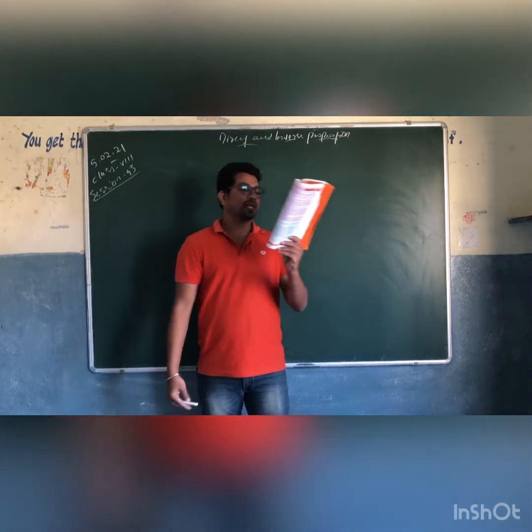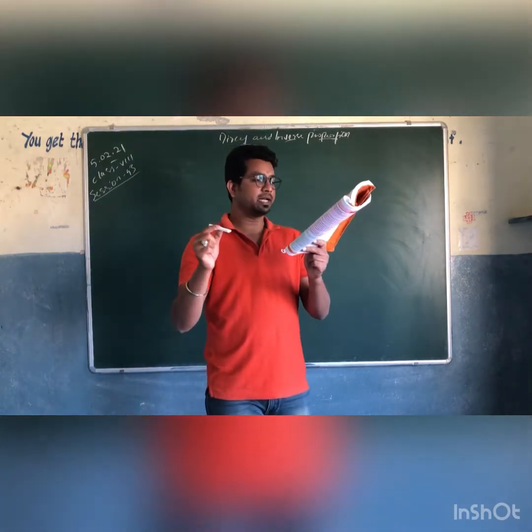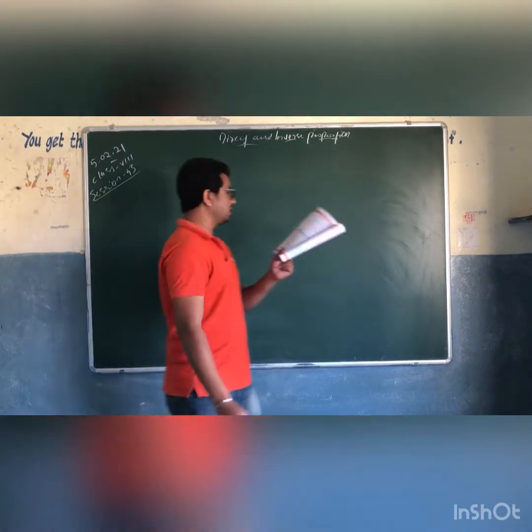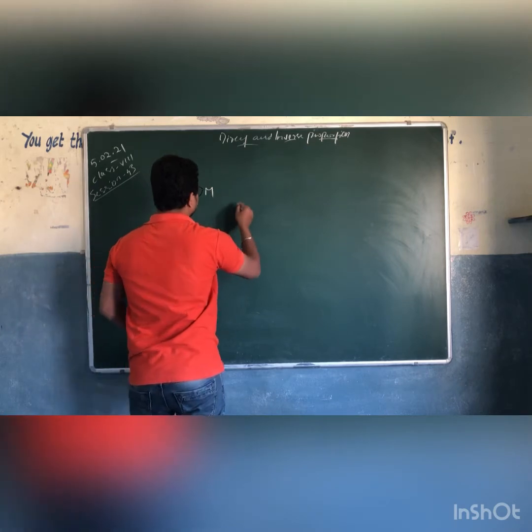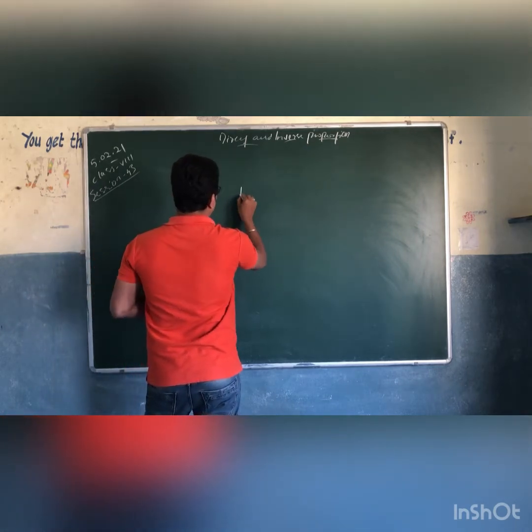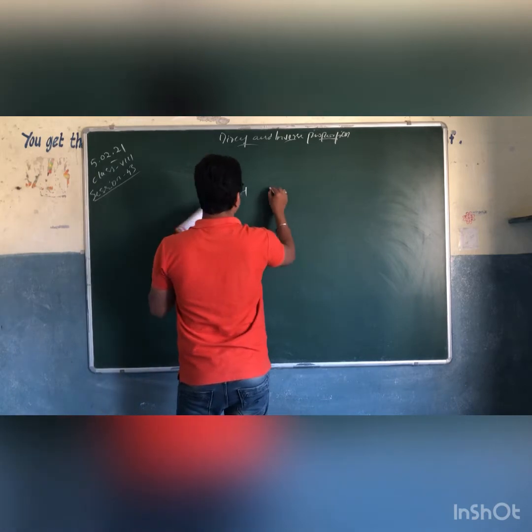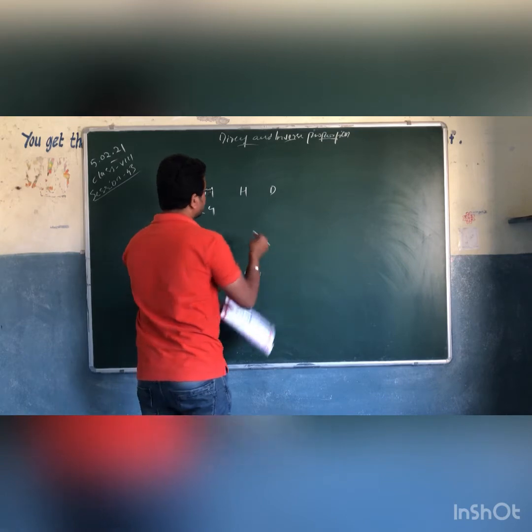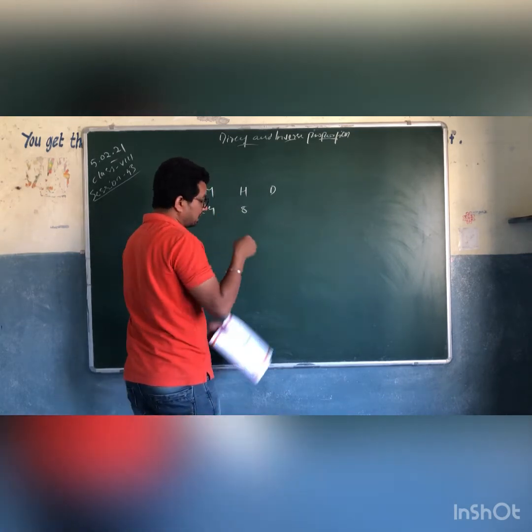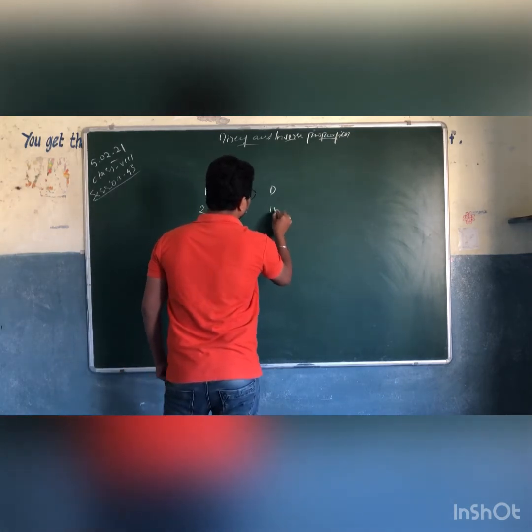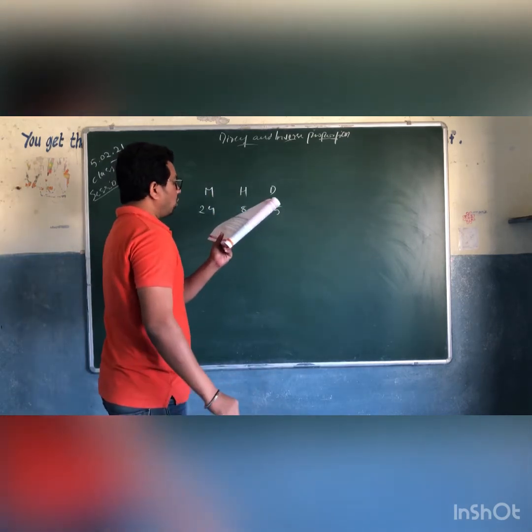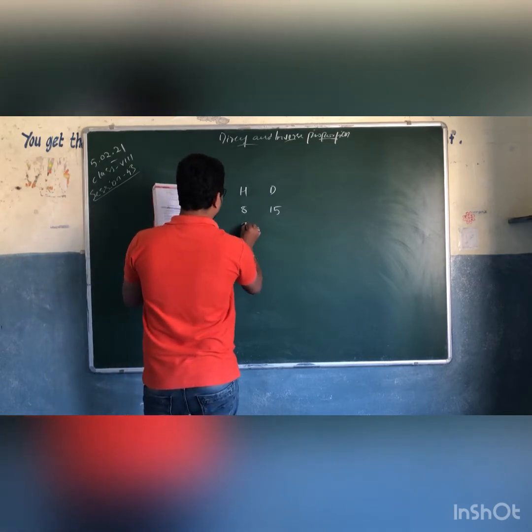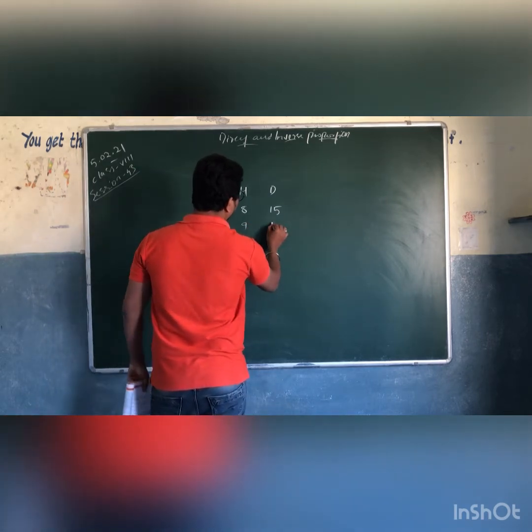Okay, 24 men working at 8 hours per day can do a piece of work in 15 days. So what we say: men, hours per day, days. So 24 men doing a piece of work, working 8 hours per day, are taking 15 days. In how many days can 20 men working 9 hours per day do it? So how many days will they take?